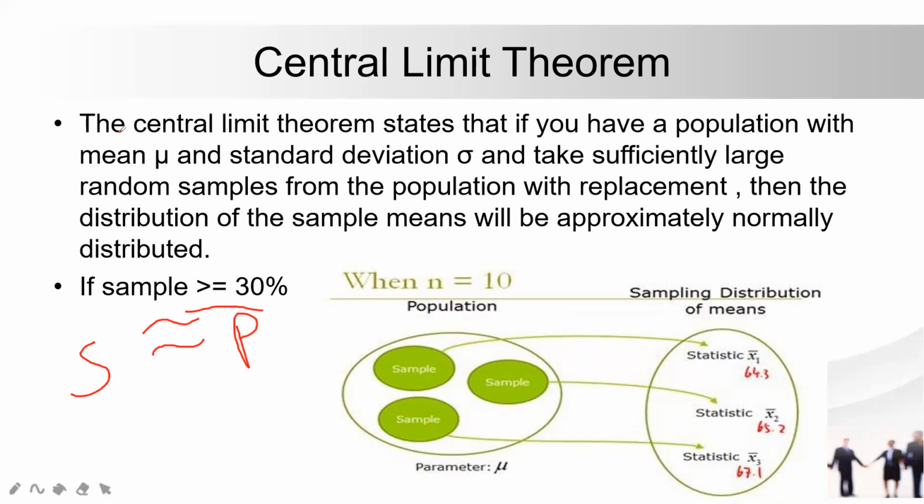So the central limit theorem states that if you have a population with mean mu and standard deviation sigma, and you take a sufficiently large random sample from the population with replacement, then the distribution of the sample mean will be approximately a normal distribution. Okay. Now, this is talking about distribution, and this particular example is talking about the mean part. So I hope you get the idea.